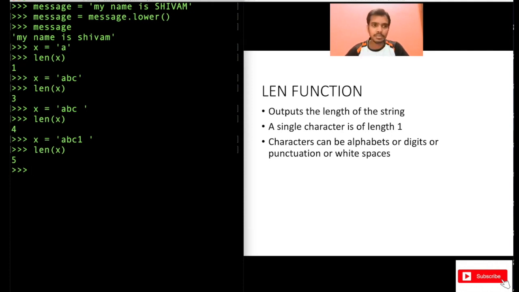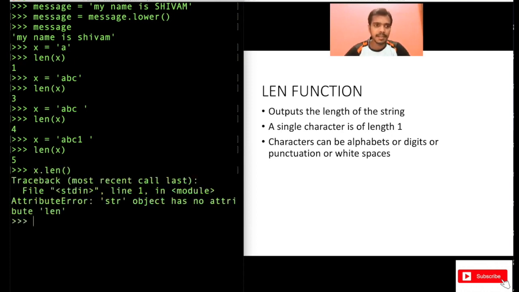Now, one thing you should note is that, again, you see, we are not using x dot length here. Try to use x dot length, right? It gives you an error that it does not have any attribute length. Why? Because length is not only used for strings. Length can also be used for other data types. It can also be used for the list data type, which we will read about later. So length is a function which can be applied on multiple data types.